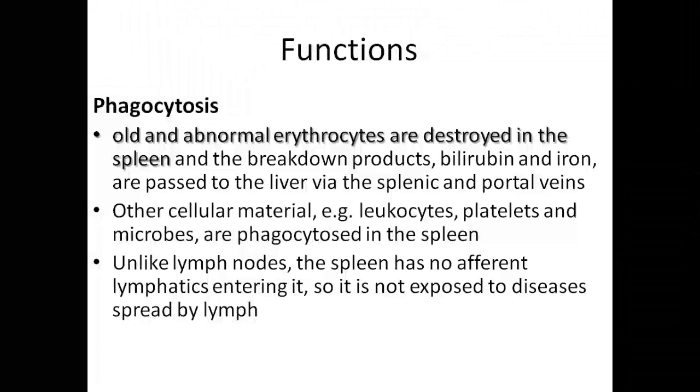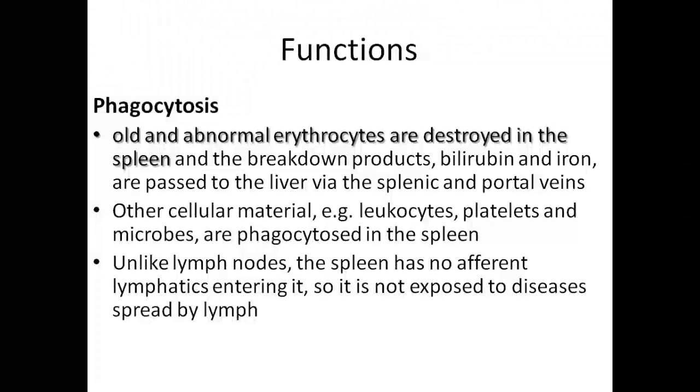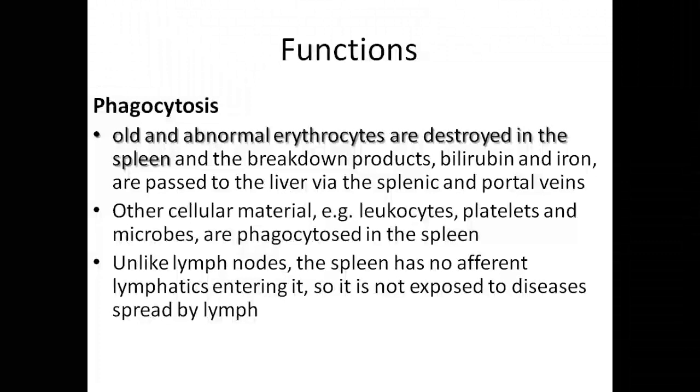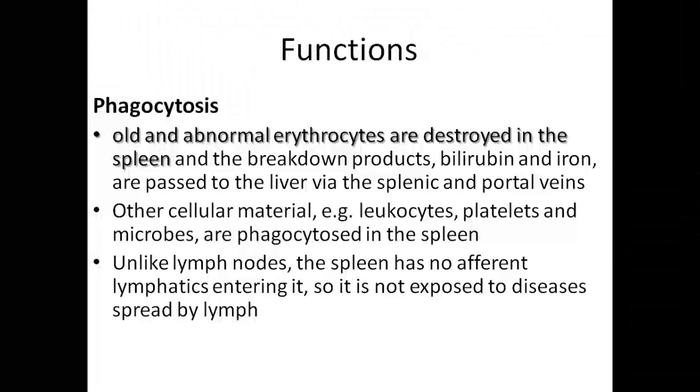So it is not exposed to diseases which are spread through the lymph, because it does not allow the lymph to get in.